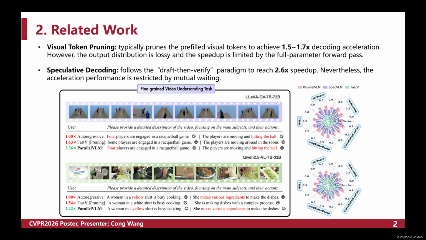Our proposed ParallelVLM falls into the speculative decoding family. By designing a parallel pipeline and an unbiased alignment mechanism, which merge these two kinds of techniques, we completely eliminate the mutual waiting issue. Without any information loss, our method achieves a great speedup.